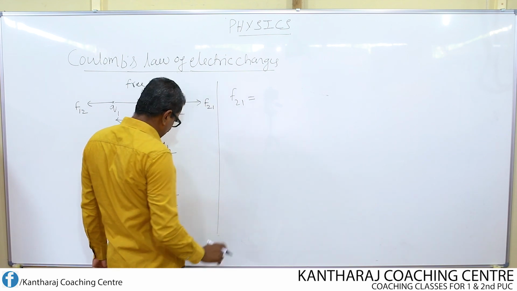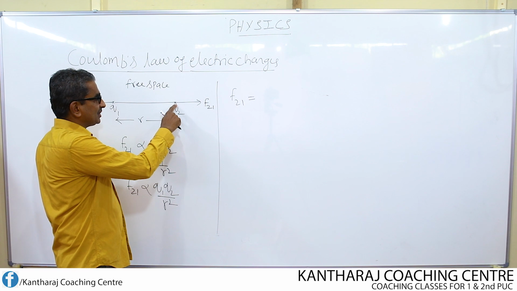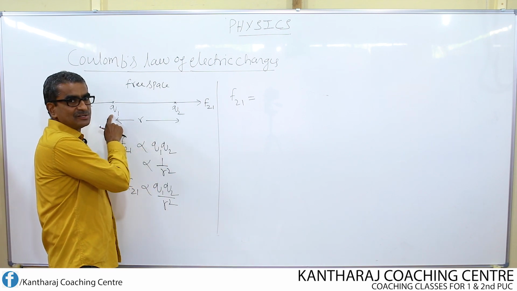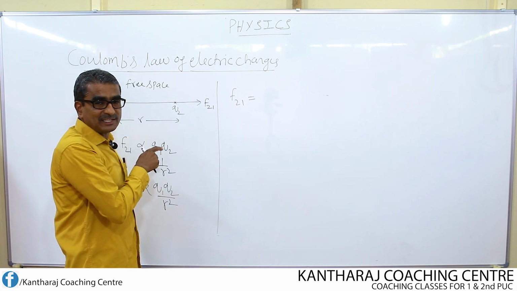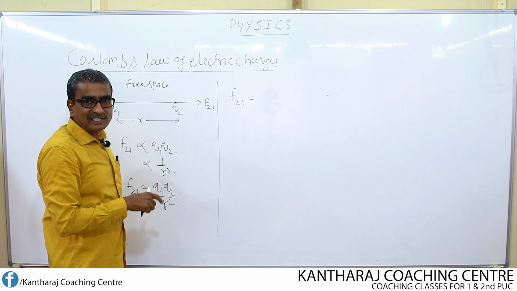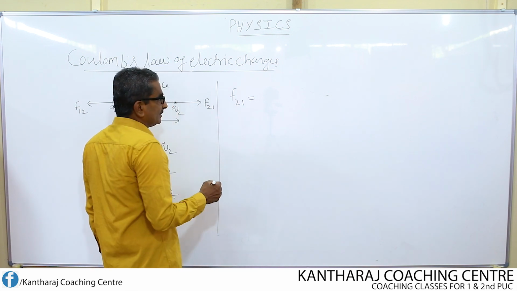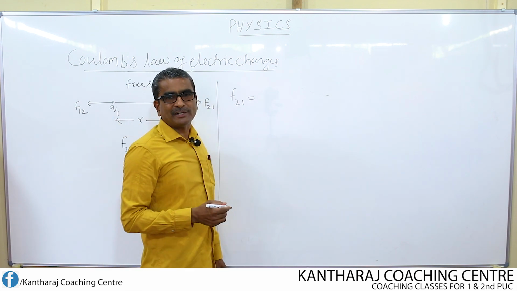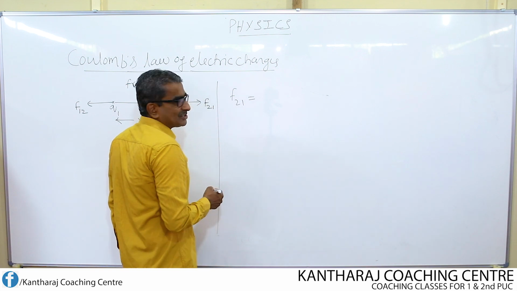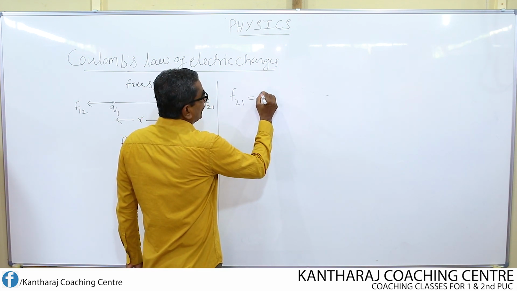F21 is equal to, what is F21? Force exerted on charge 2 by the charge 1. What type of force in this case? It is repulsive. Why? Both the charges are like charges, meaning positive charges. F21 equals some constant, which I am going to write. What is that constant? I write the constant like this.